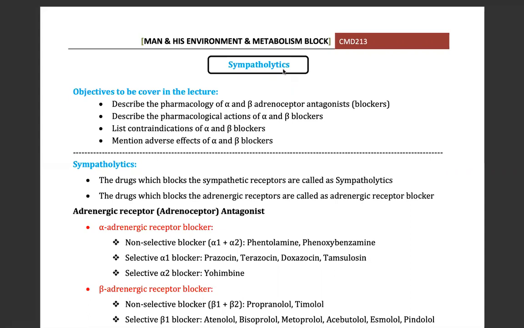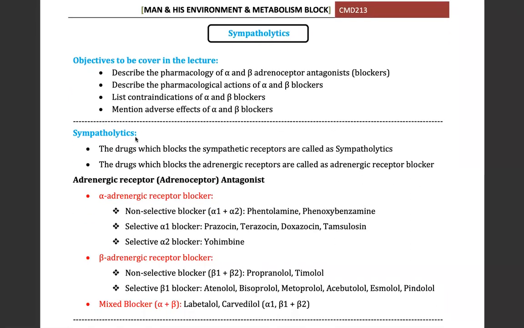So, objectives to be covered in today's lecture. We have to describe the pharmacology of the alpha and beta adrenoreceptor antagonists, the pharmacological actions of these alpha and beta blockers. We will see what alpha and beta blockers are, and the contraindications and adverse effects of alpha and beta blockers.